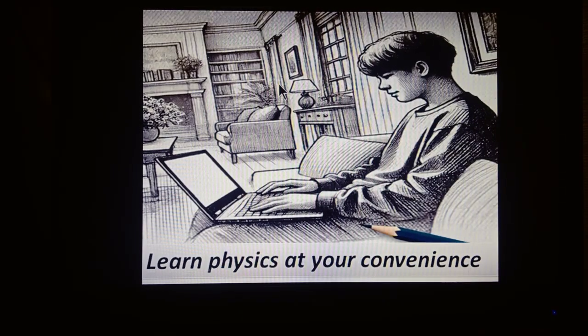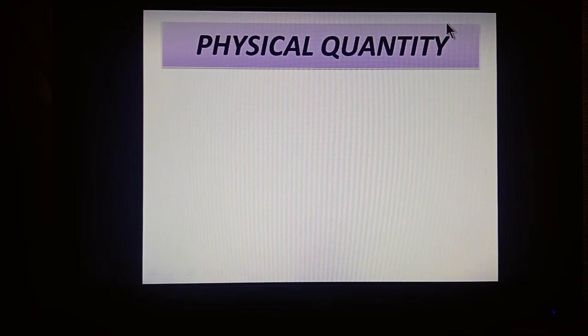Let us start our today's lesson. The topic is physical quantity.